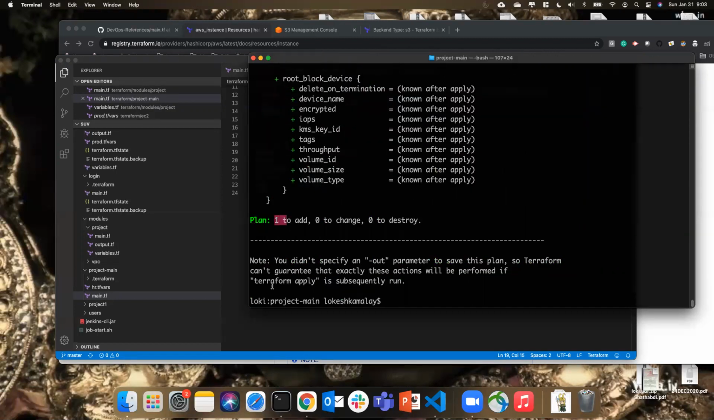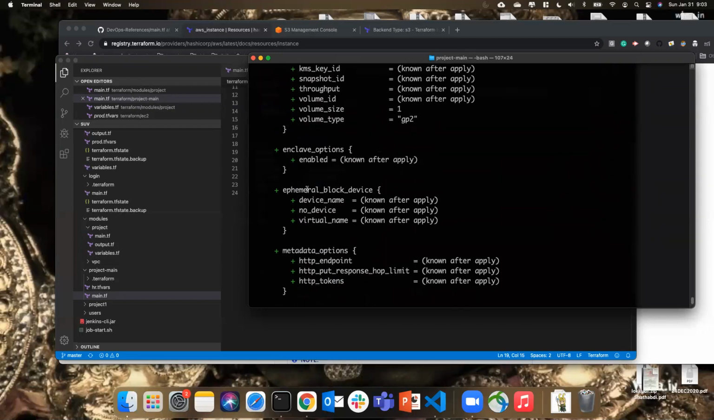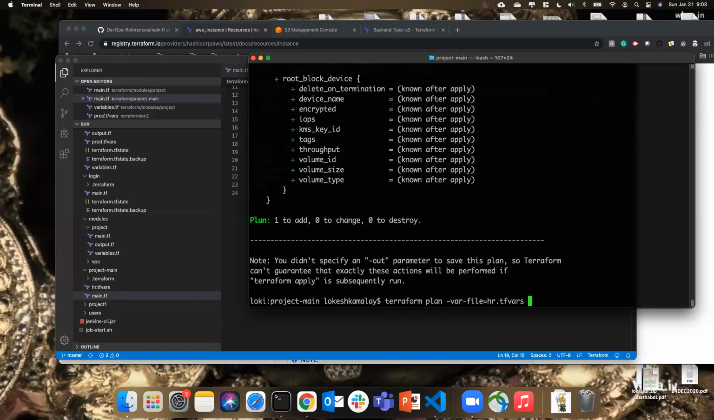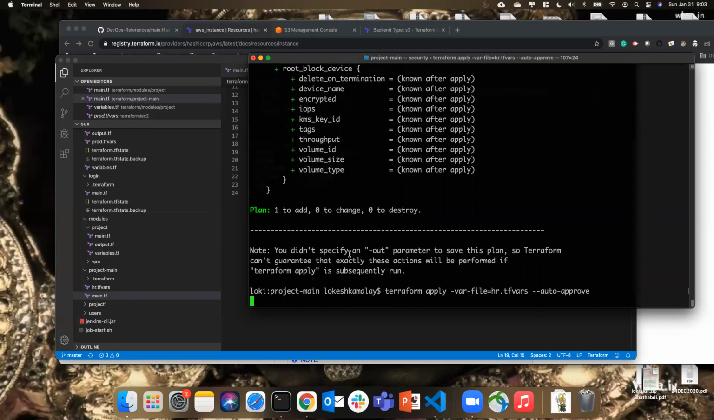See, one to add. What is that one getting added? Our machine. Okay, so I can apply this. I just do auto approve so that I don't need to give the approvals again. Don't do auto approve, guys, in production or anywhere unless you are quite sure about what you are doing.